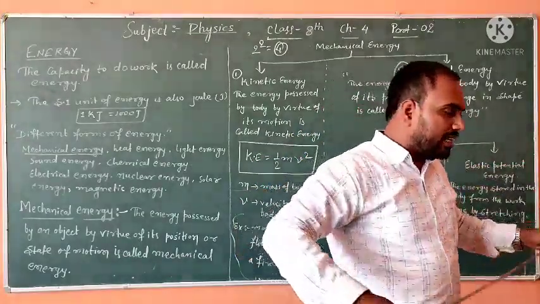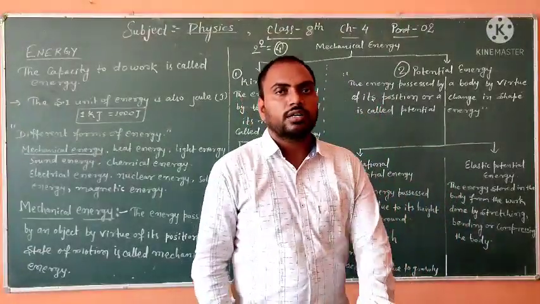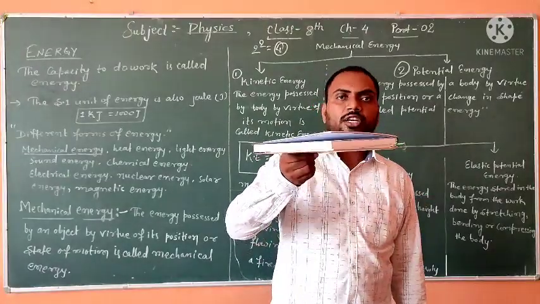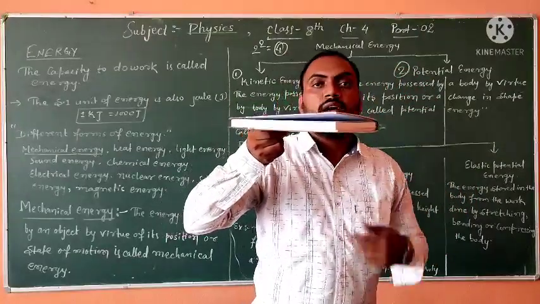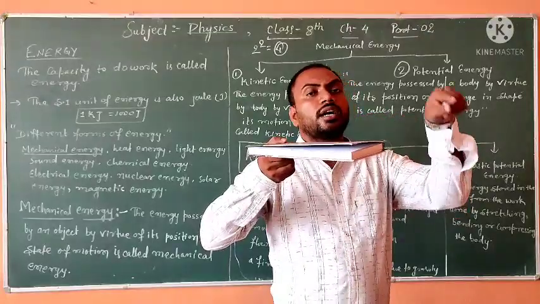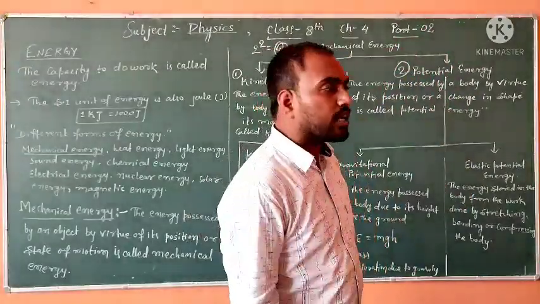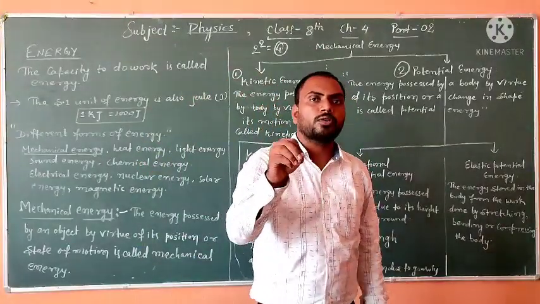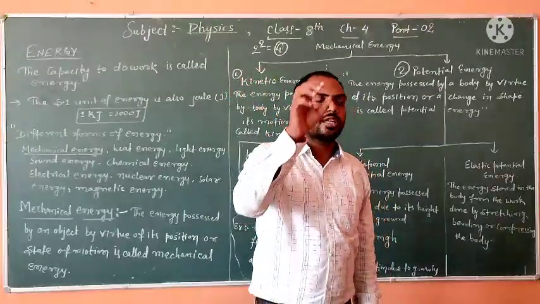If this diary is placed on the table and I do some work on it, lifting it from the table to some height, that work done on the diary will become its potential energy. Whatever work is done by an external force in changing its position becomes its potential energy.